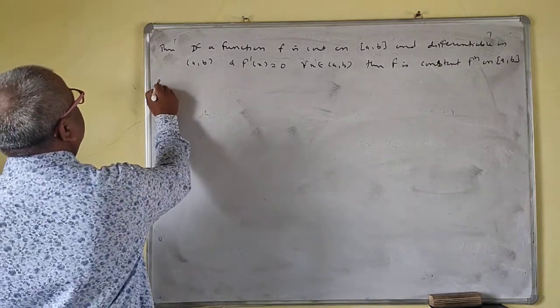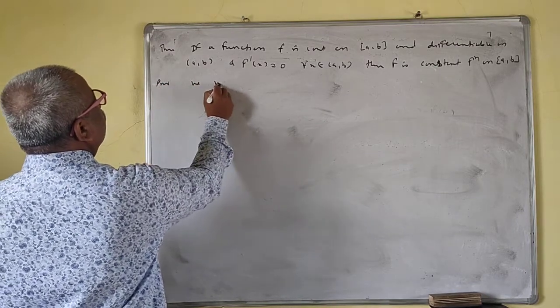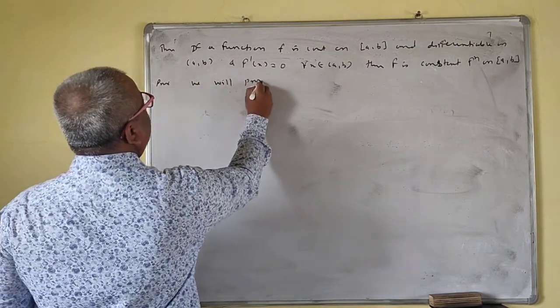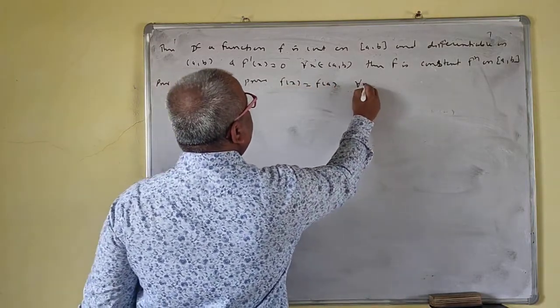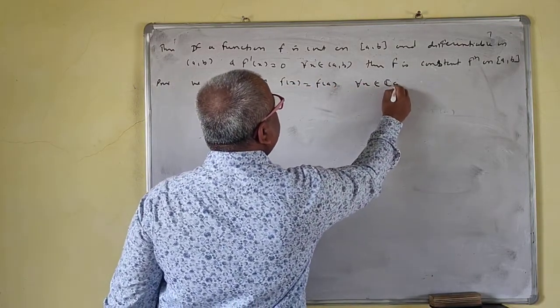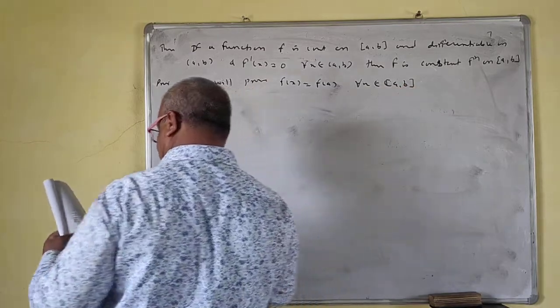Okay, so proof. We will prove f of x is equal to f of a for all x belonging to closed interval ab.